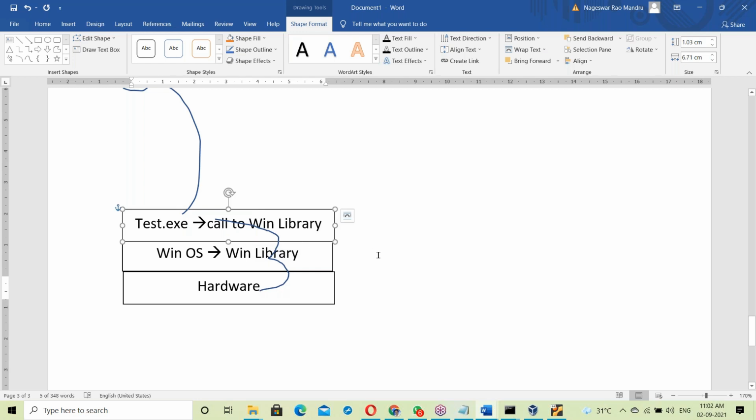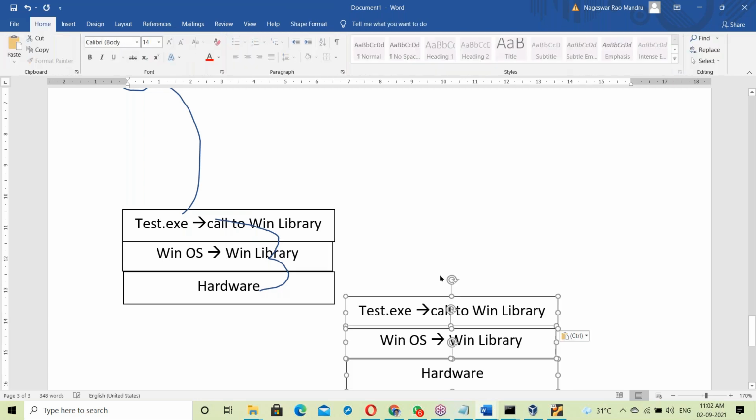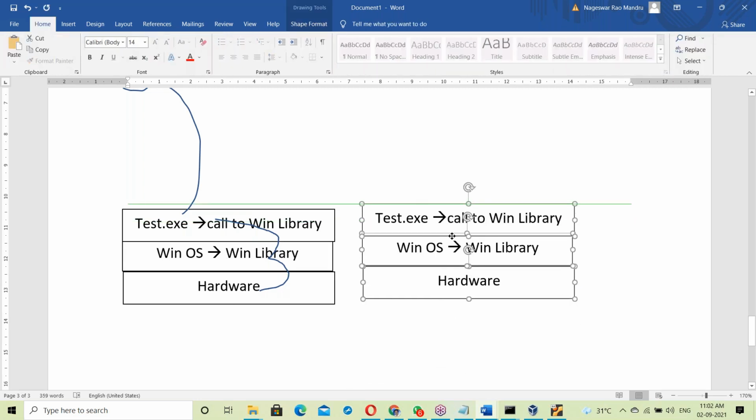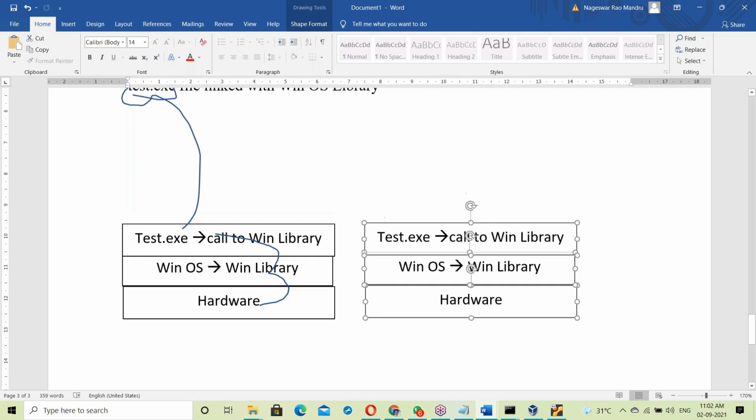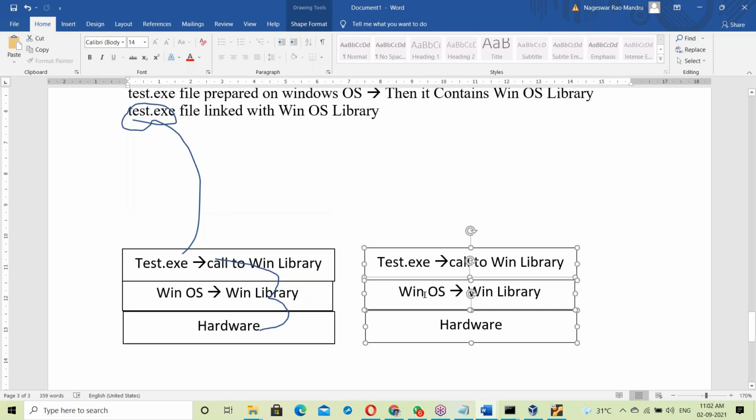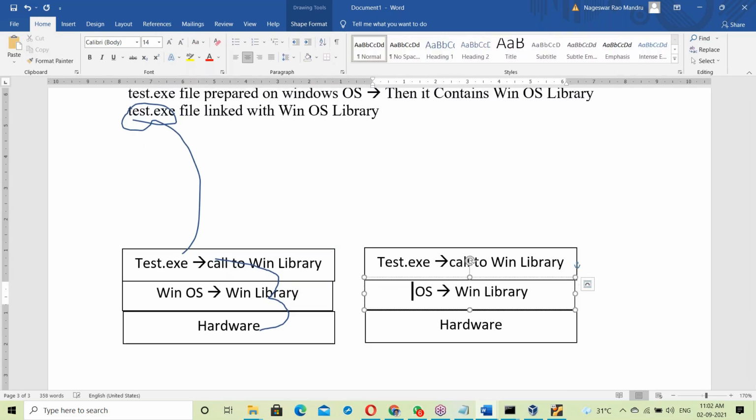Now let us take another platform. Yes, now let us take a Linux base. What does a Linux base have? A Linux library.